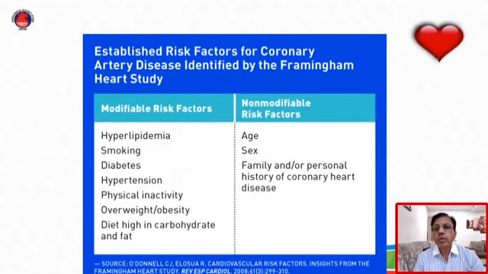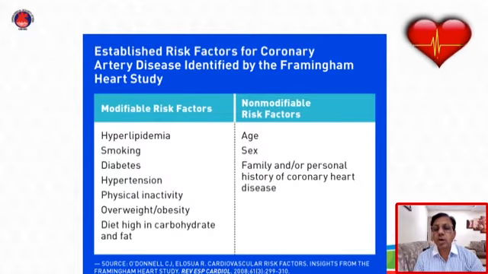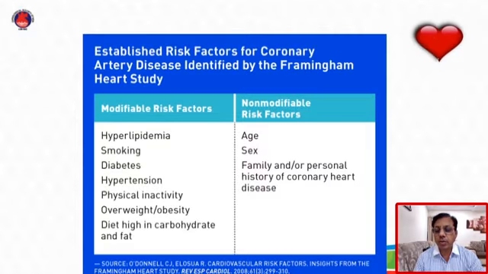Risk factors for coronary artery disease are modifiable risk factors and non-modifiable risk factors. Modifiable risk factors are hyperlipidemia, smoking, diabetes, hypertension, physical inactivity, overweight, obesity, and diet high in carbohydrates and fat. Non-modifiable risk factors are age, sex, family history, and personal history of coronary artery disease.